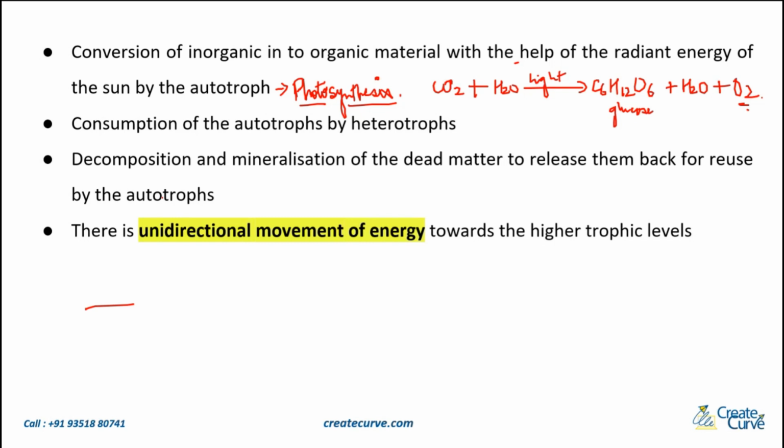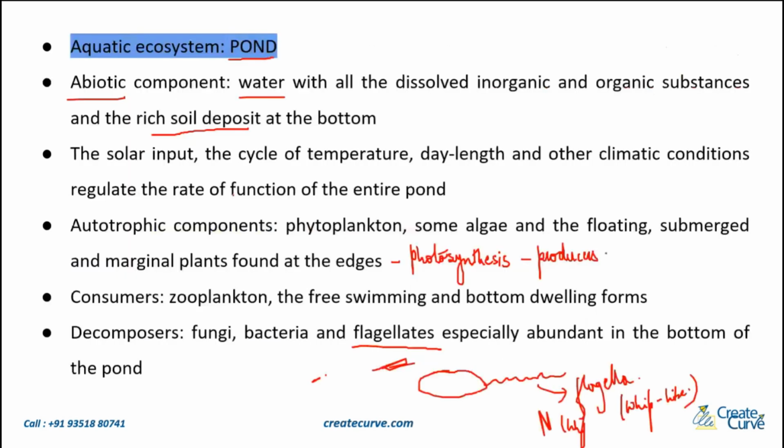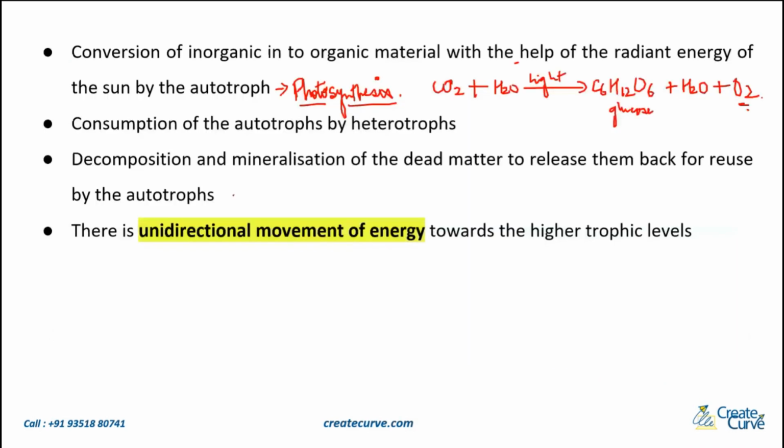It's because of the decomposers. Who are the decomposers? You have fungi, bacteria, some flagellated organisms. All of these will decompose the dead matter. They will mineralize the dead matter, and whatever is remaining over here will be reused by the autotrophs to make the food again. So it's basically like a cycle.